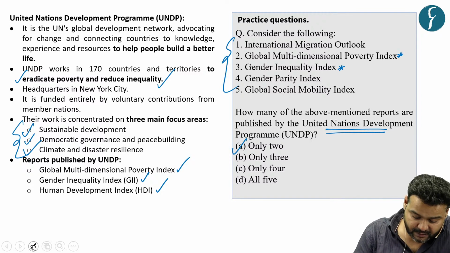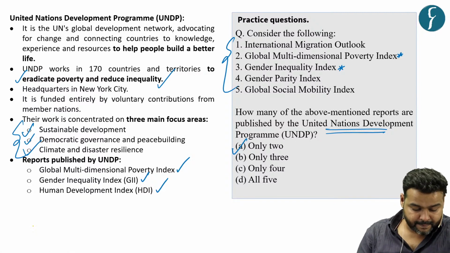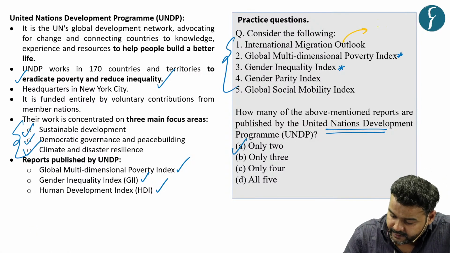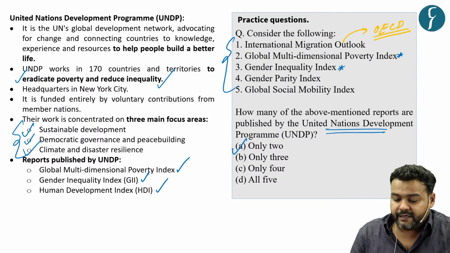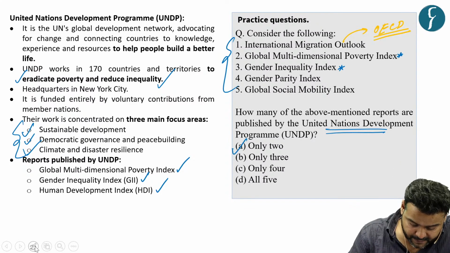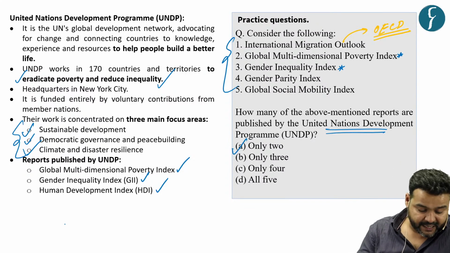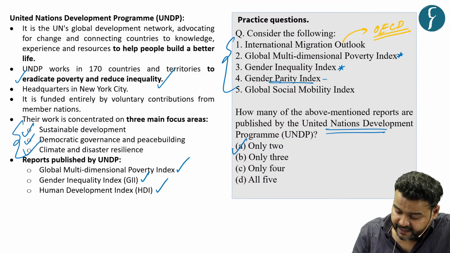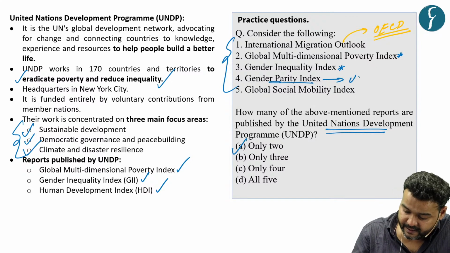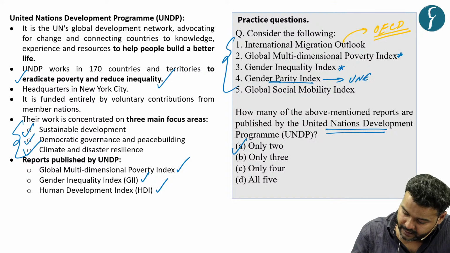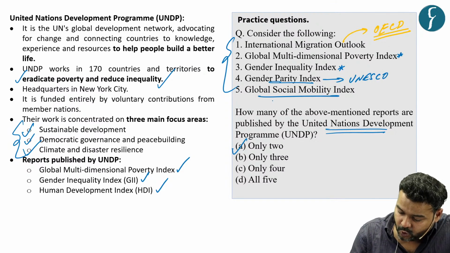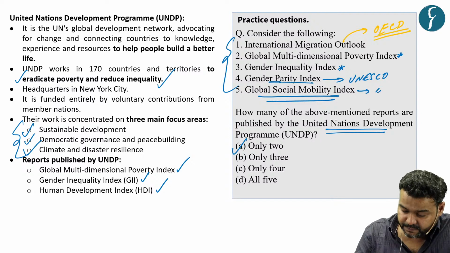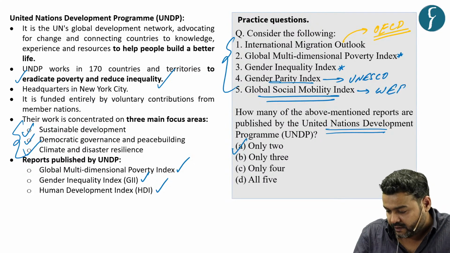Which organization publishes the other reports? The International Migration Outlook is published by the OECD, that is the Organisation for Economic Co-operation and Development. The Gender Parity Index is published by UNESCO, and the Global Social Mobility Index is published by the World Economic Forum.